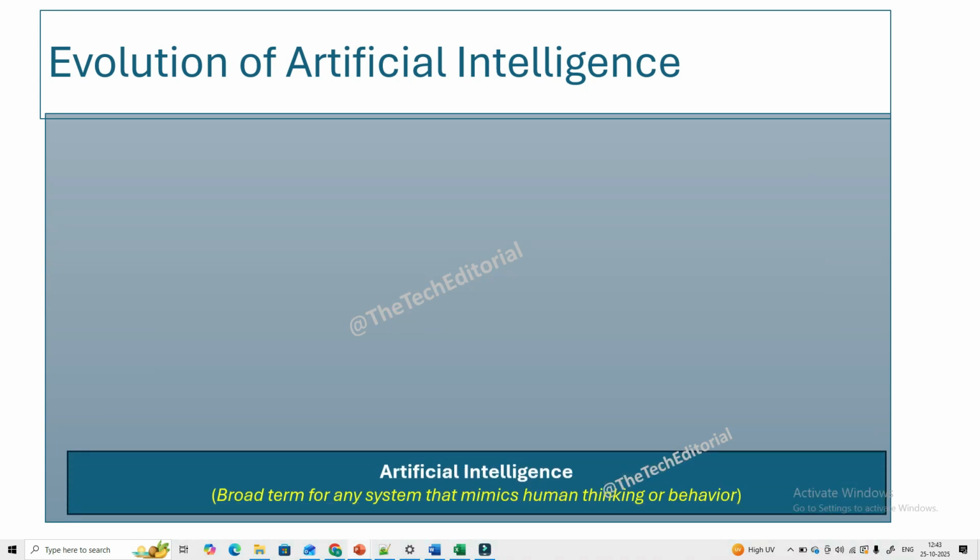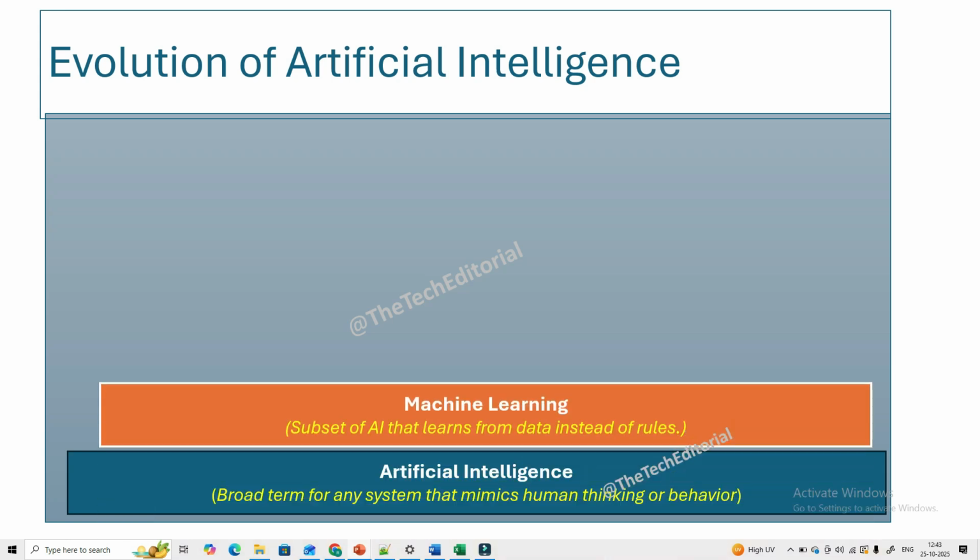What is artificial intelligence? This is the broad concept. It is the science of making machines or systems think, learn, and act like humans. The word artificial intelligence is itself a giveaway, right? Artificial means something that is made by humans, and intelligence you know already.